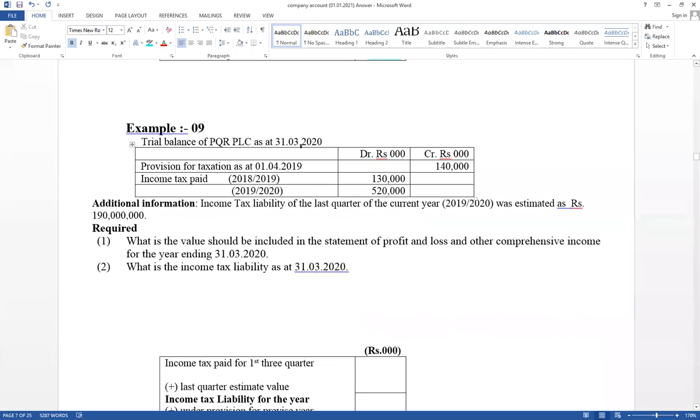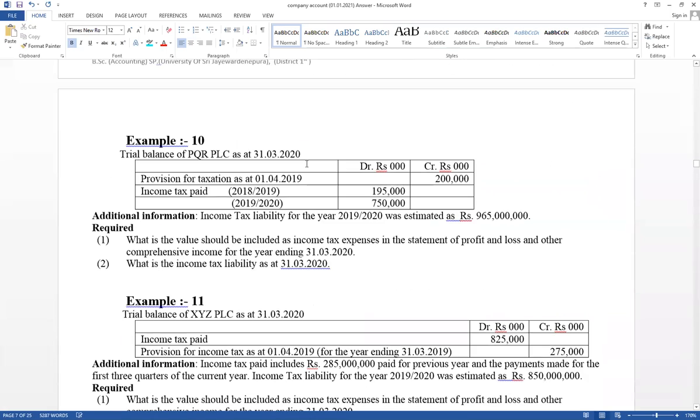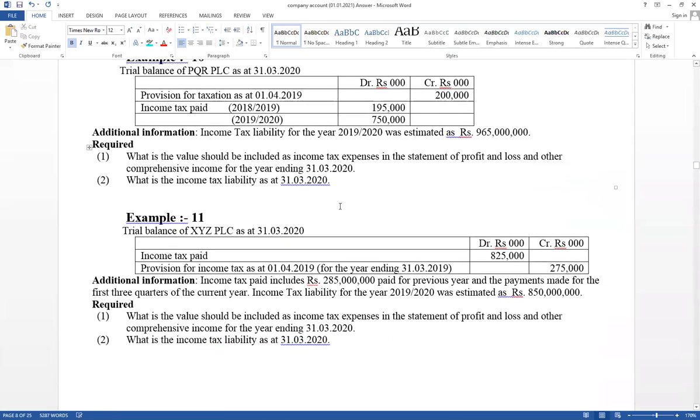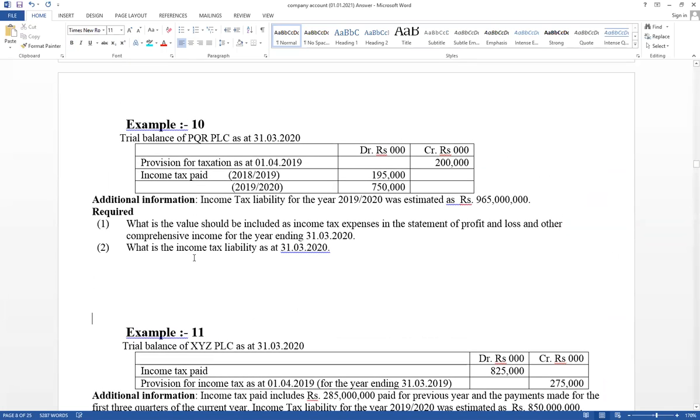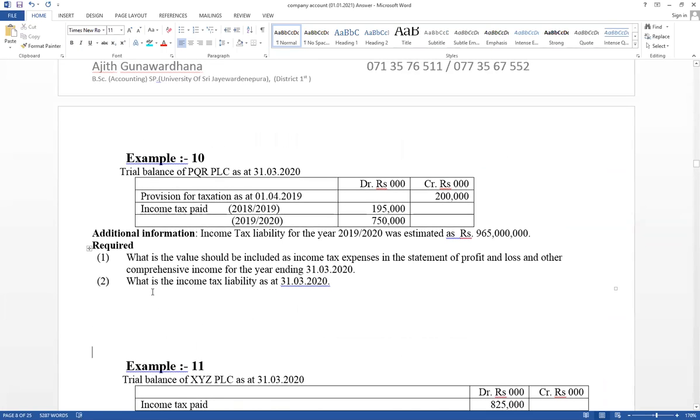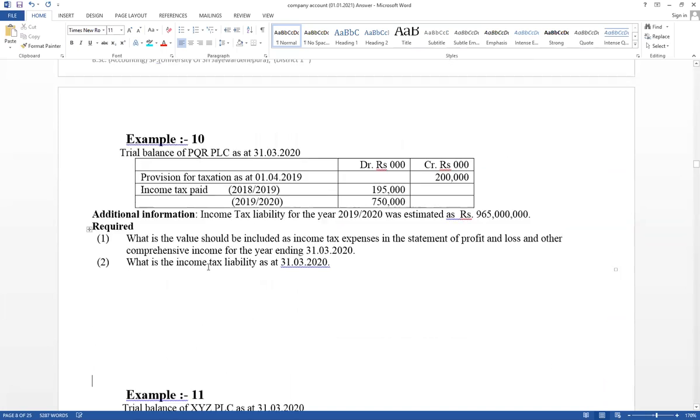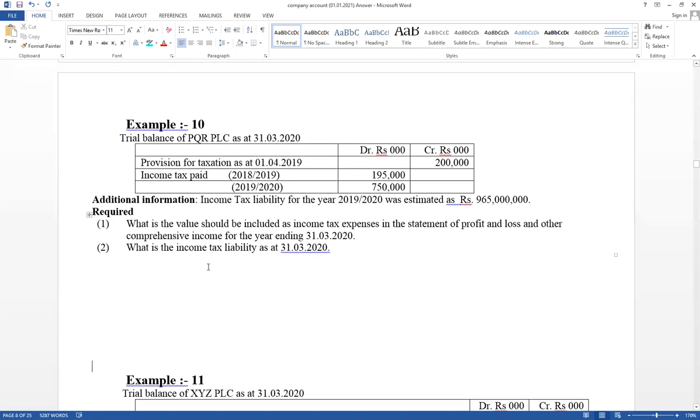Question number 9 is homework. 10 is also homework. Think about the 11th one. Question number 10, try to answer. After that I will discuss 11. Same information, think about under provision and over provision. Our accounting period ends at the end of the year, 31st March 20.